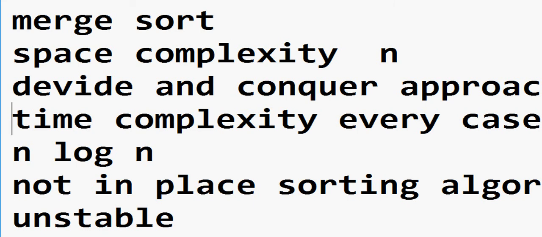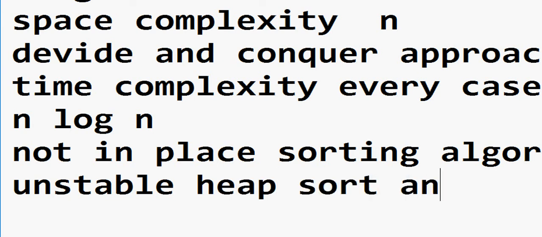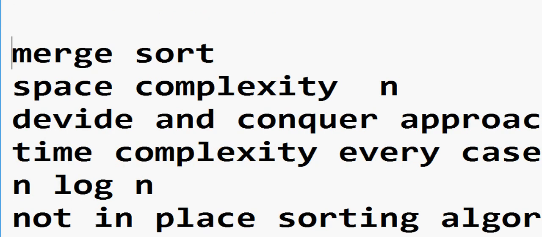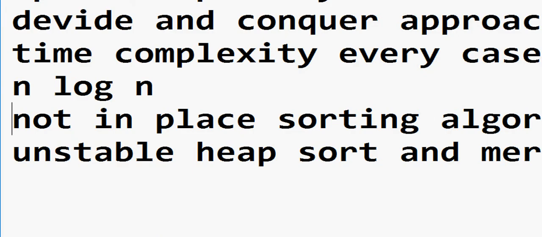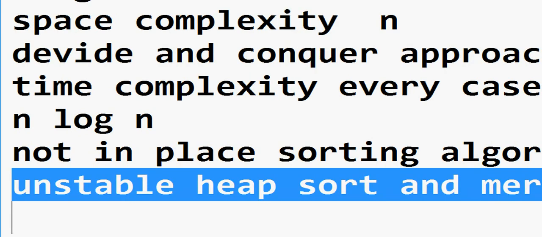If heap sort is given as an option, heap sort is also an unstable sorting algorithm. Heap sort and merge sort are unstable sorting algorithms. There are so many MCQs that can be possible over sorting techniques, regarding time complexity, space complexity, or regarding stable or unstable sorting methods.